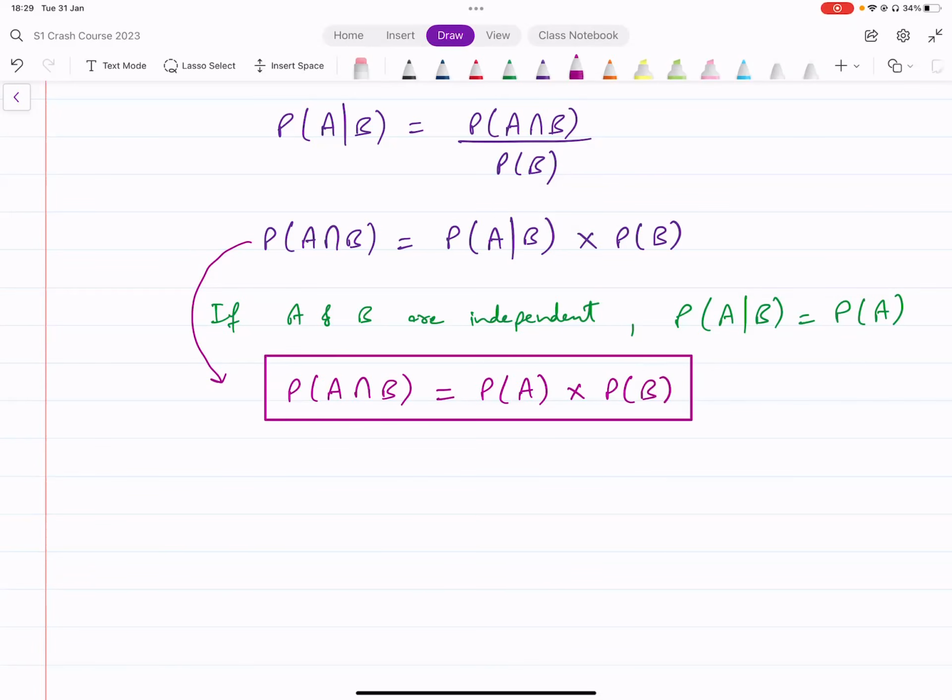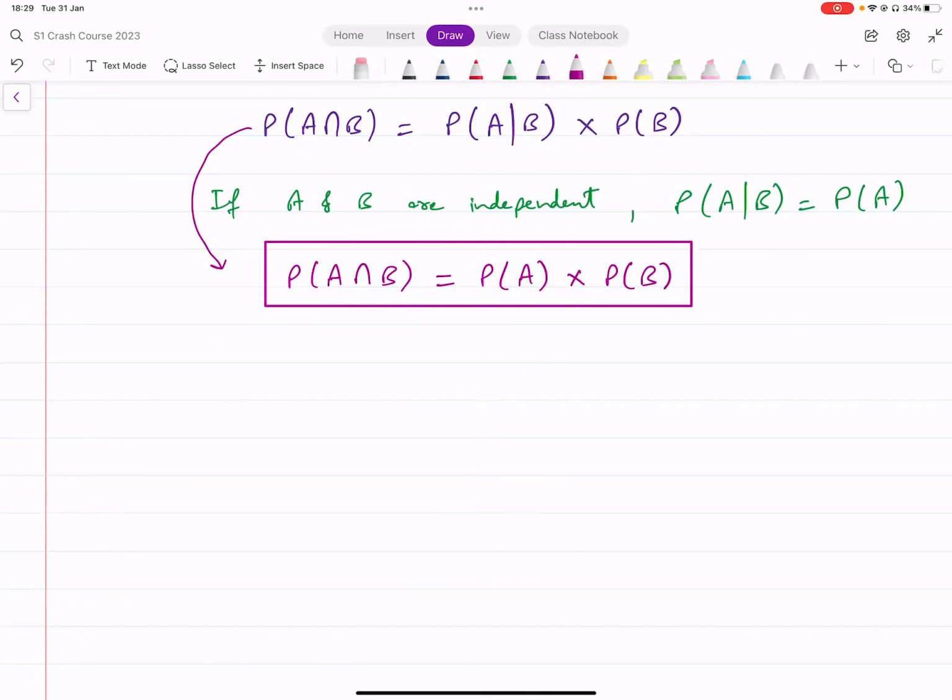Whenever we need to prove that two events are independent, we'll be using this relationship. We'll see whether the probability of the intersection, the probability of both A and B happening at the same time, is equal to the product of the probabilities of A and B happening separately, their overall probabilities of happening. If their product is equal to the probability of their intersection, in that case the events would be independent. So this is going to be true for independent events.